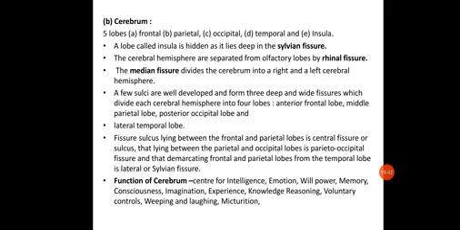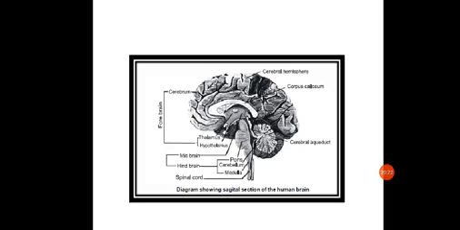So the cerebrum is an important part of the forebrain. Actually, we can say of the whole brain itself. Next, something has to be noted: the peripheral portion of each cerebral hemisphere is formed of gray matter and is called the cerebral cortex, while the deeper part is formed of white matter and is called the cerebral medulla. So the cerebrum can be demarcated into two types, the cerebral cortex and the cerebral medulla.